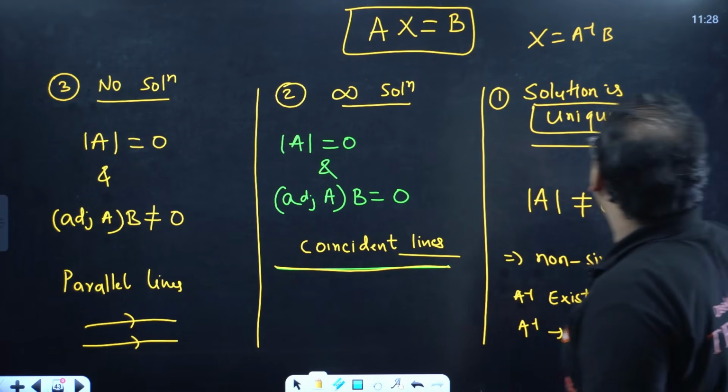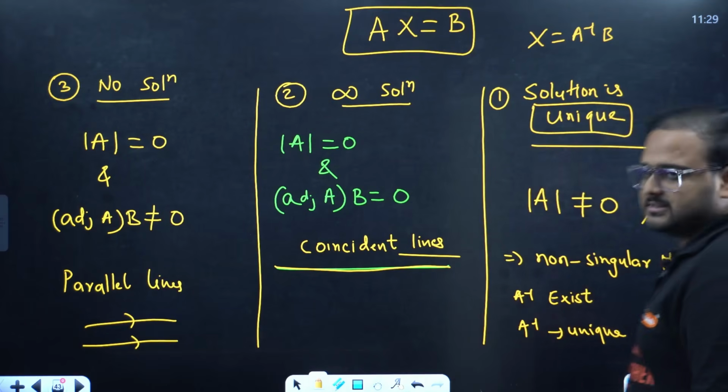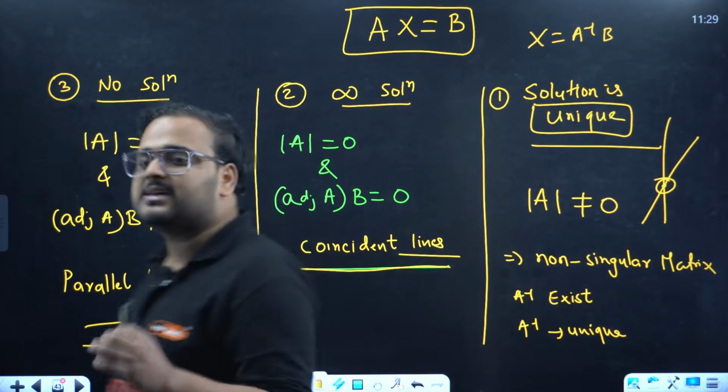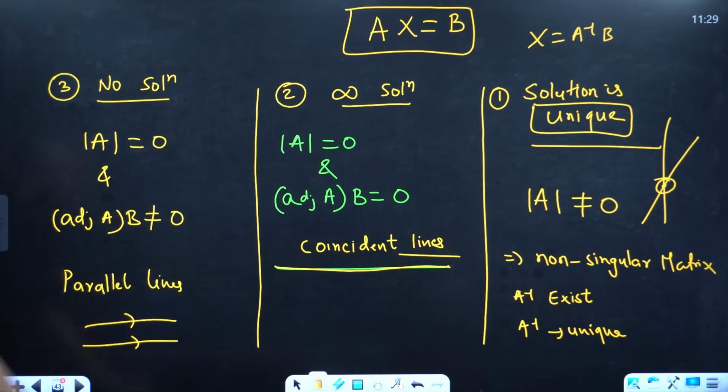And what about this one? This will be intersecting lines. So the answer is unique solution. The answer is unique solution for this case. I hope it makes sense.